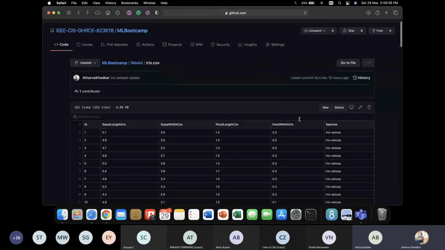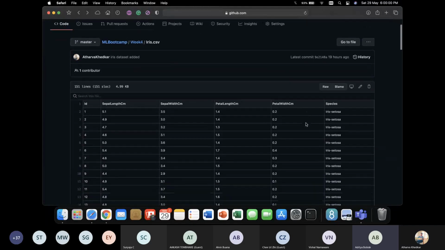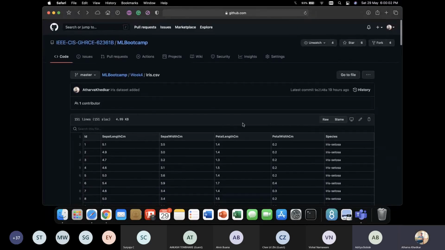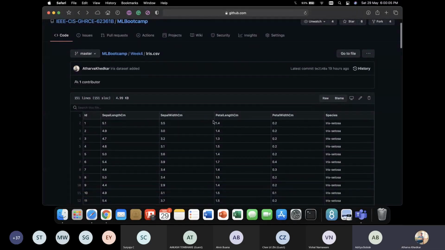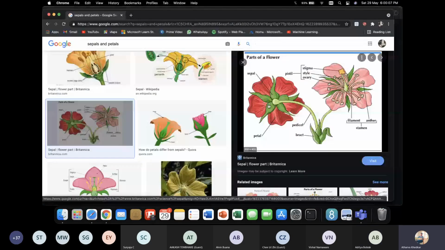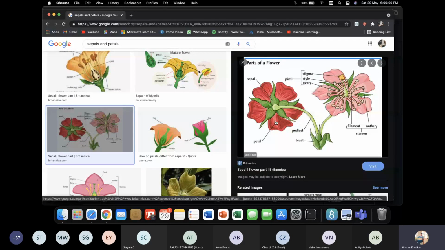Atharva, it would be great if you could show what sepal length and sepal width are. Just a Google image would work. I have that image. Okay, then great. So these are the 4 features. What is sepal? What is petal? Petal is nothing but the petals of flowers, and sepal is this green covering you have underneath your petals.